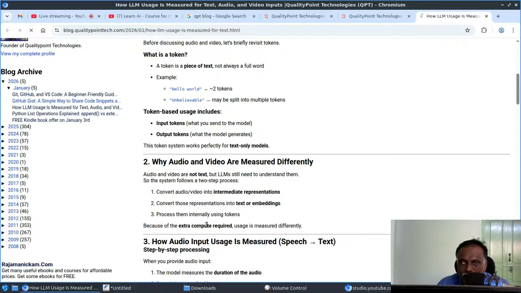Say, for example, even if you go to ChatGPT, there you can upload videos. Say, for example, if you are interested in learning any kind of language, a natural language like English, and you want to check your pronunciation, you can record your audio, upload that into ChatGPT, and ask ChatGPT to give feedback about your pronunciation.